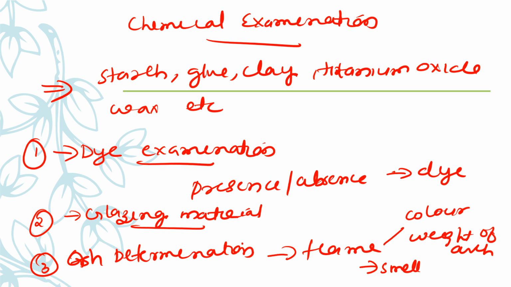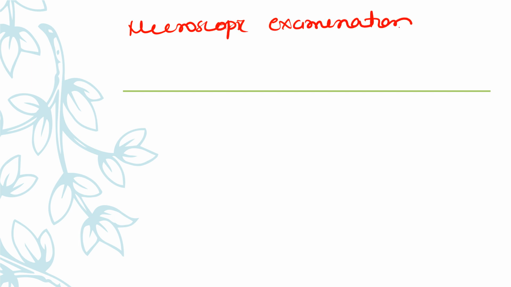After chemical examination we can do the microscopic examination. Microscopic examination involves the use of various types of microscopes and other equipment.